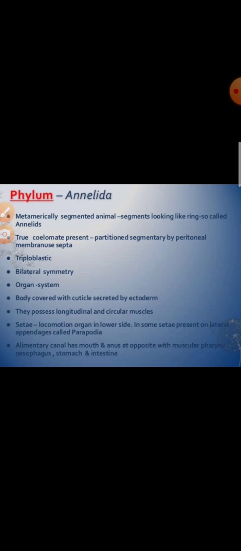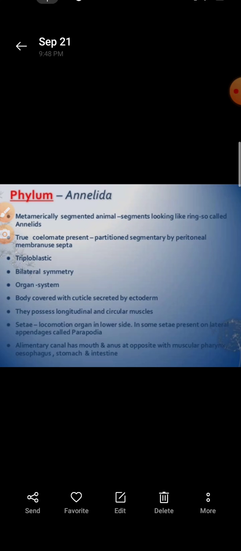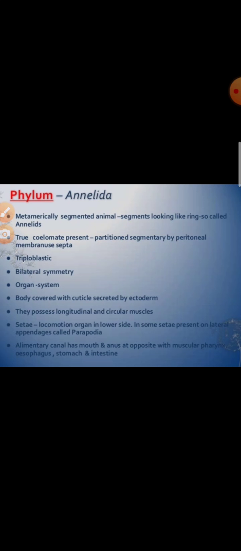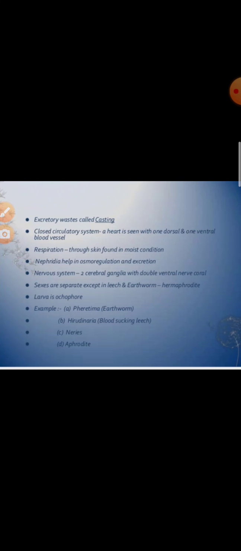Animals show cutaneous respiration, that means respiration by the skin, and some aquatic ones also show branchial or gill respiration. Excretory system includes long coiled tubules called metanephridia that help in osmoregulation also. Development is direct in some and indirect with larval stages in some. Okay, Annelida, these are the characteristics.